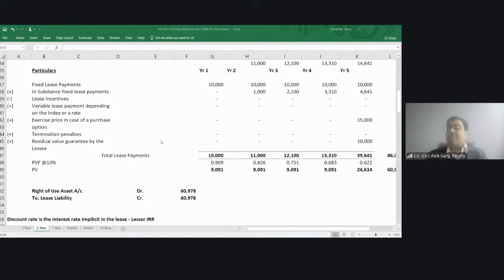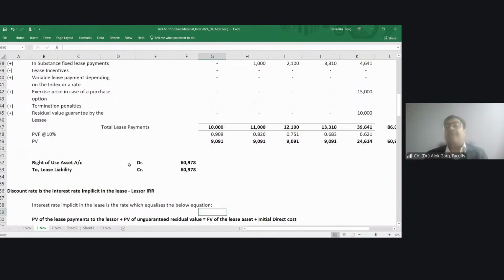So in Ind AS 116, it is only a lease from a lessee perspective and it doesn't matter if it is a finance lease or operating lease. Lessee has to recognize a right of use asset and credit a lease liability.